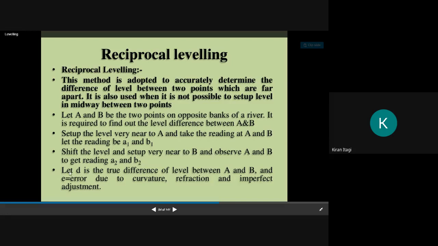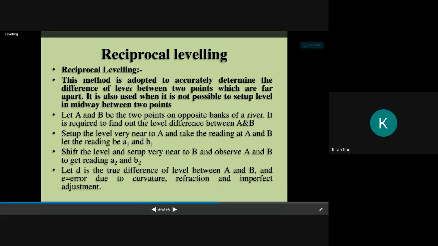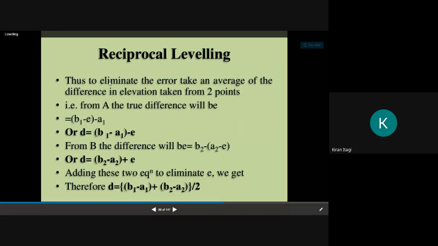Let T be the true difference of level between A and B, and there is error due to curvature, refraction, and imperfect adjustment. So these types of problems will be there, and we will see them in the numericals also. Initially we set up the instrument at this point and take readings at A and B. Then we shift to station B and observe station B and station A. Then we have some formulas to determine the difference between the two stations.